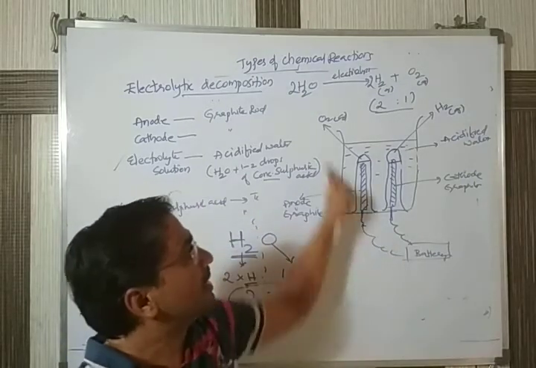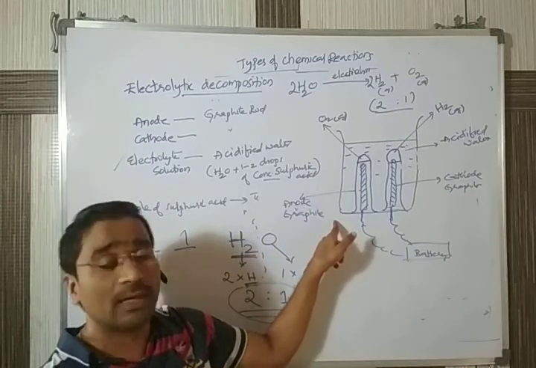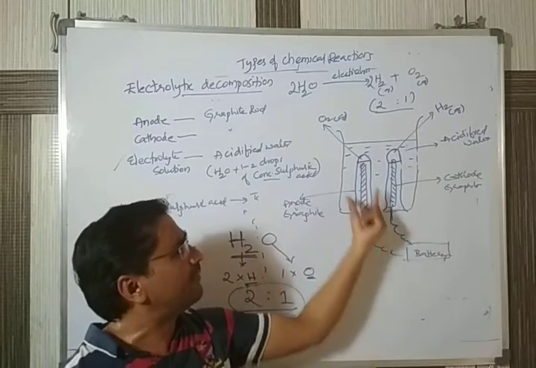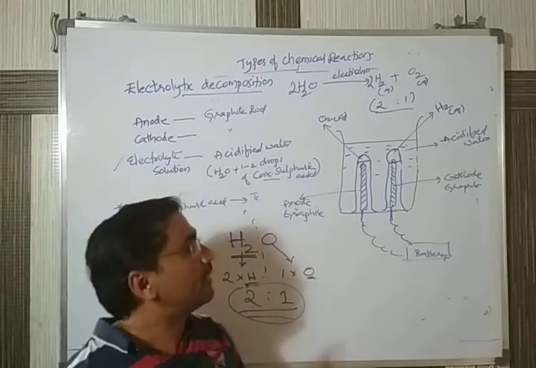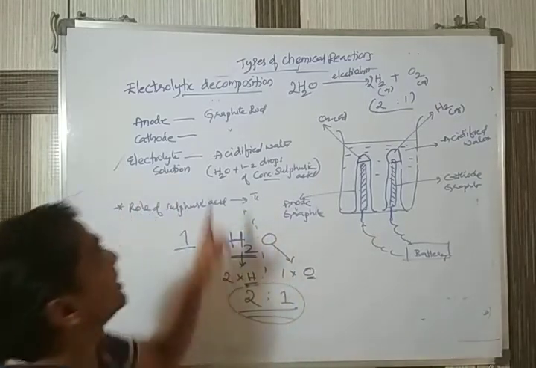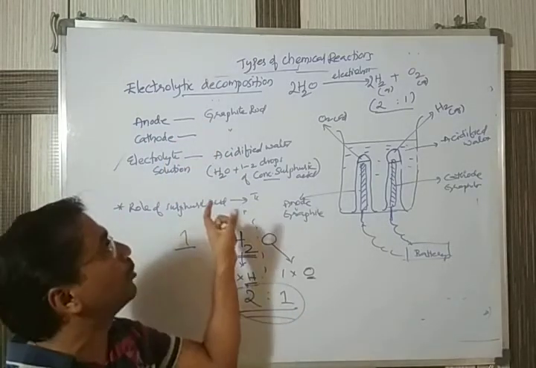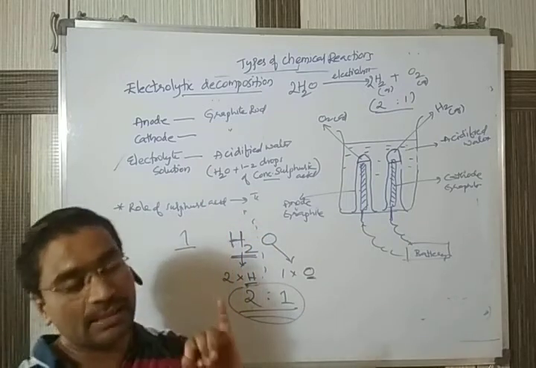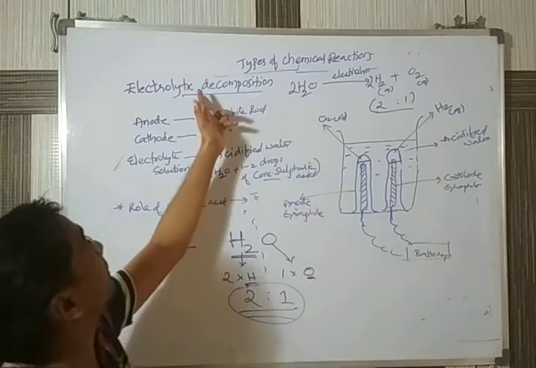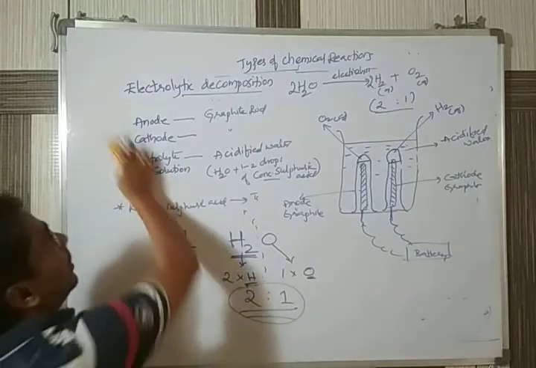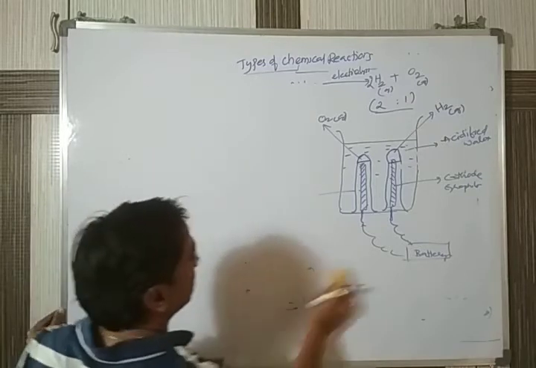Okay, you can do this apparatus construction in your houses also, because nothing is costly. Everything required to do this is present in our houses. You can try and do it also. So this is regarding electrolytic decomposition, the second type of decomposition reaction. With this, the decomposition reaction is finished. The decomposition reactions: the first one was thermal decomposition, the second one was photolytic decomposition, the third one is electrolytic decomposition. Okay, proceeding with the third type of chemical reaction.